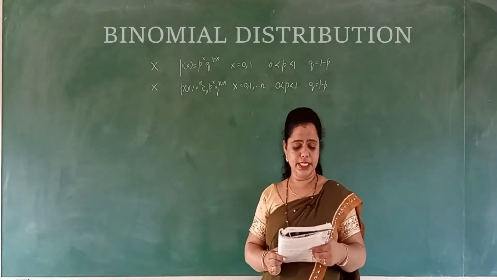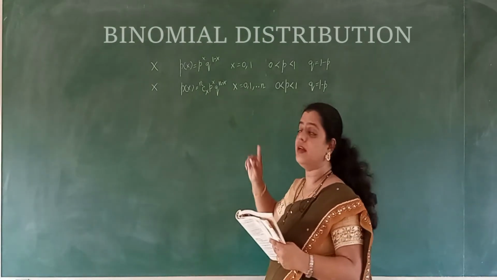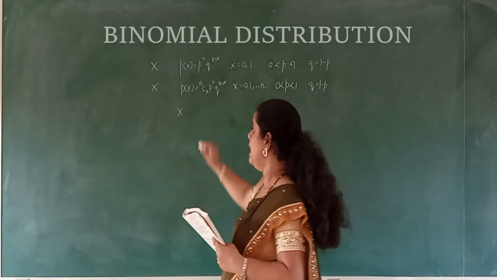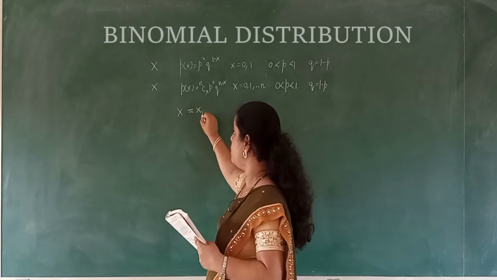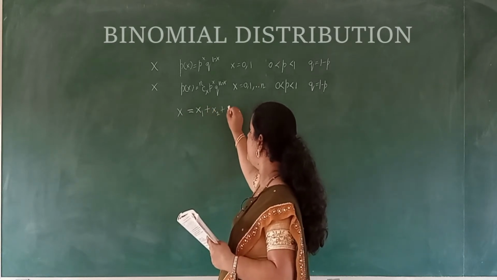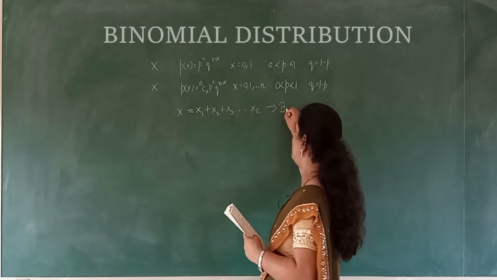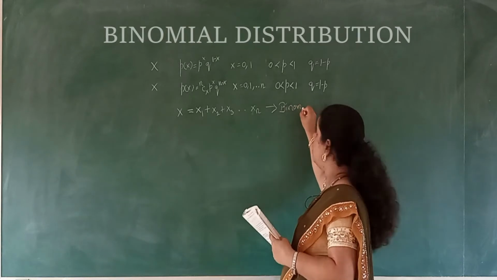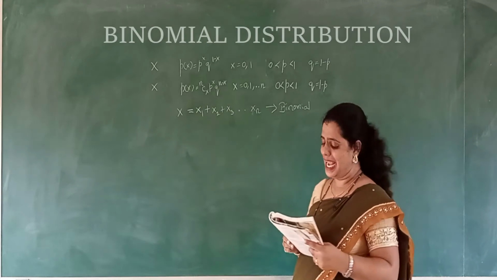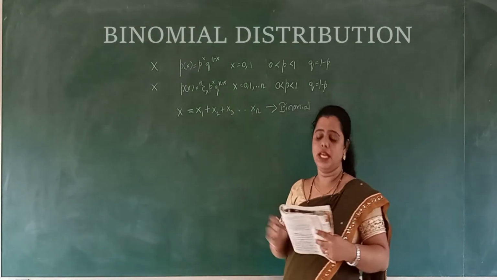We'll see some more details about it. The binomial distribution has n independent Bernoulli trials. I told you that if x is a Bernoulli trial and you repeat it, x1, x2, x3 till xn, it is nothing but the binomial distribution, right? So they say the binomial distribution has n independent Bernoulli trials.